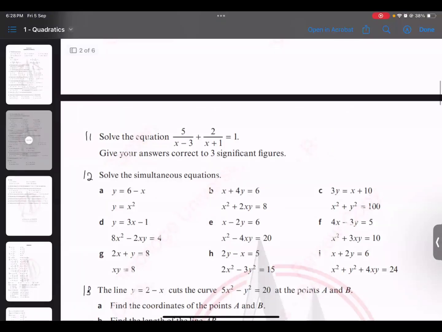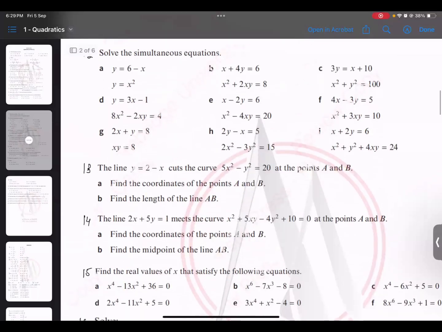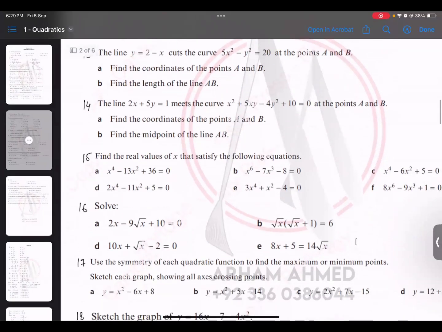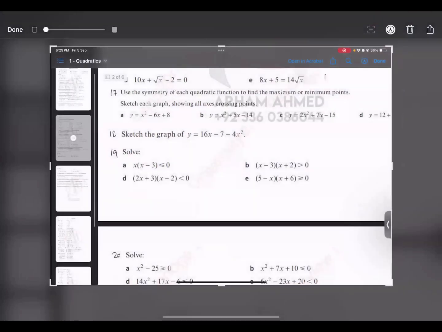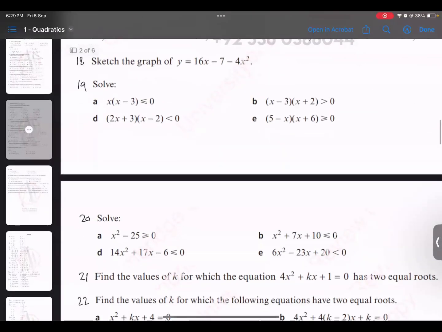अच्छा, you people can solve question number 12, simultaneous solving है. You people know how to do this. मतलब x को सब्जेक्ट बनाना है, दूसरी इक्वेशन में डाल, मतलब किसी भी एक वेरिएबल को you have to make subject and substitute in the other equation. Simplify, expand, get the values of x and y, और बस यही सब है. क्वेश्चन नंबर 13 and 14 ये भी हो जाएगा. मिड पॉइंट निकालना है. You have done all of this. 15 को छोड़ देना, 16 को छोड़ देना. क्वेश्चन नंबर 19 and 20, these are right now relevant to us.